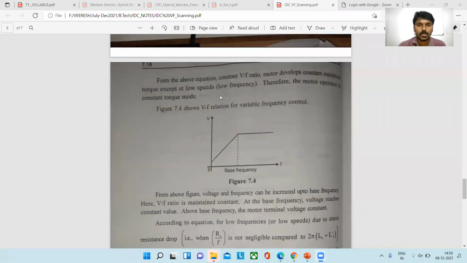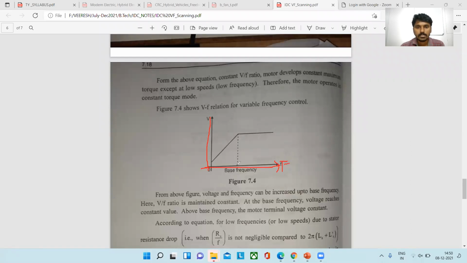From the above equation, with the V by F ratio the motor develops the constant maximum torque, except at low speeds or low frequency. Therefore the motor operates in constant torque mode. This is the graph between the voltage and frequency.